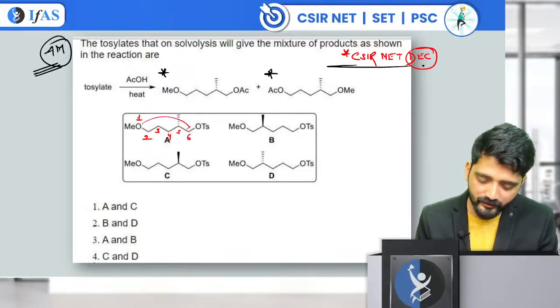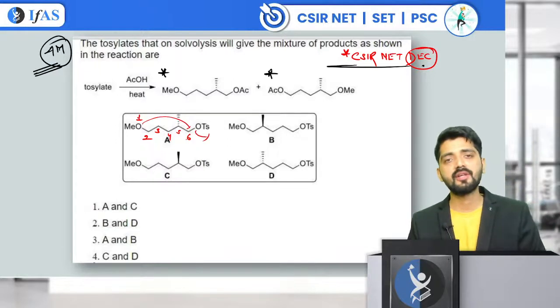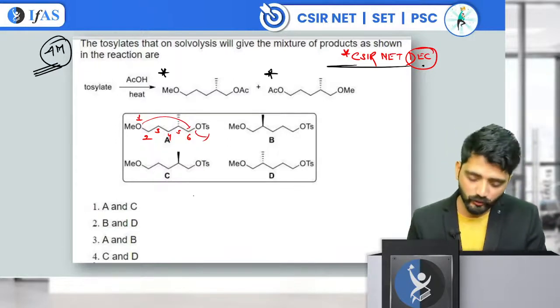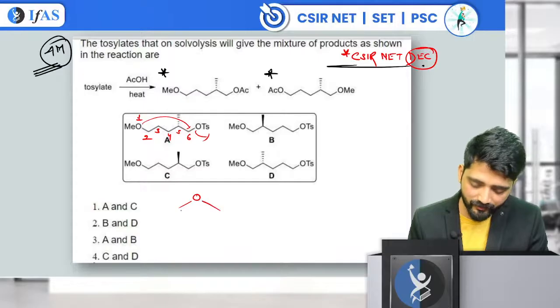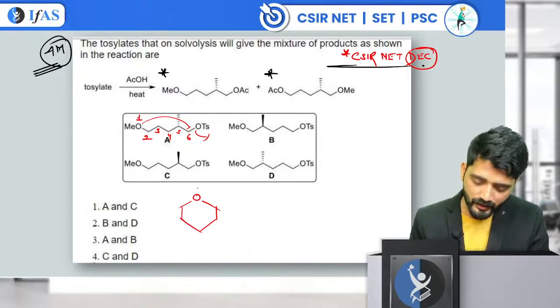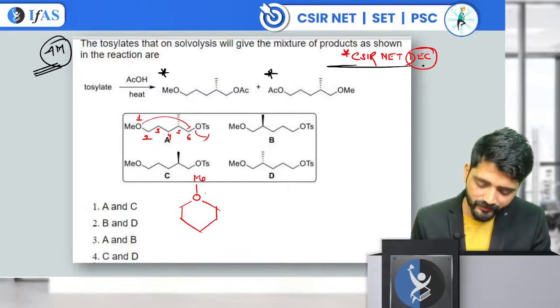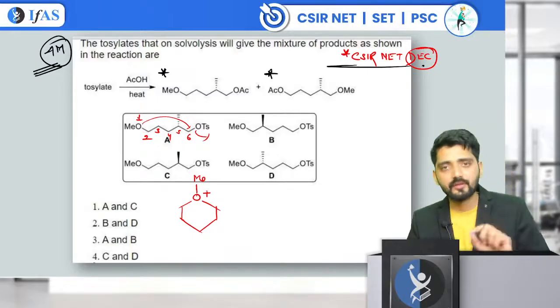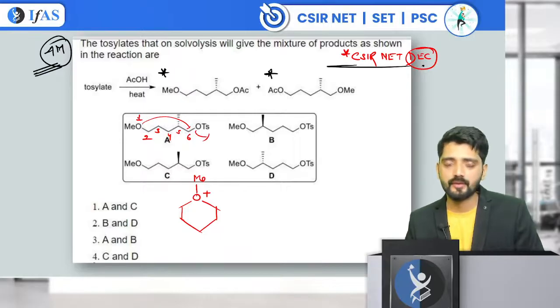It means this is a case where a 6-membered transition state is going to form. So our intermediate is going to have a 6-membered ring, and of course a methyl will be present here with a positive charge. But the twist here is about the stereochemistry.